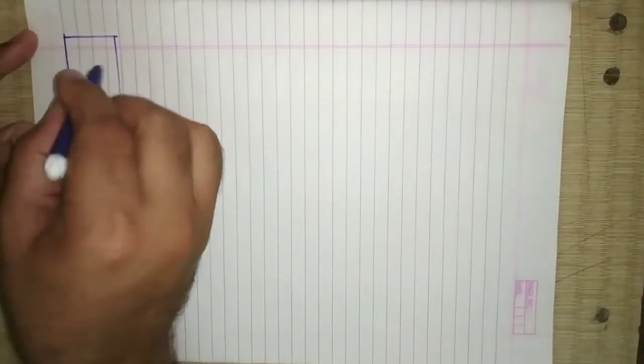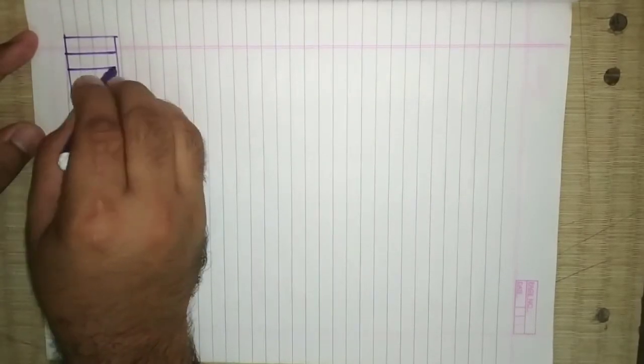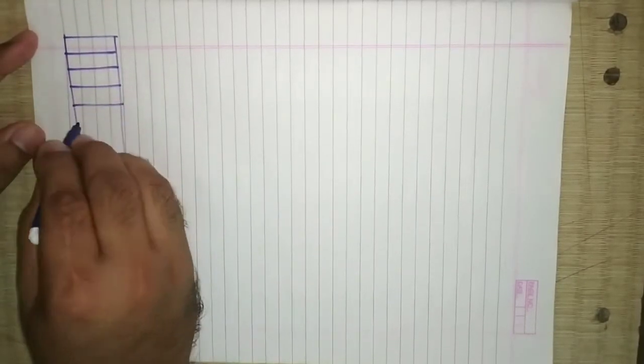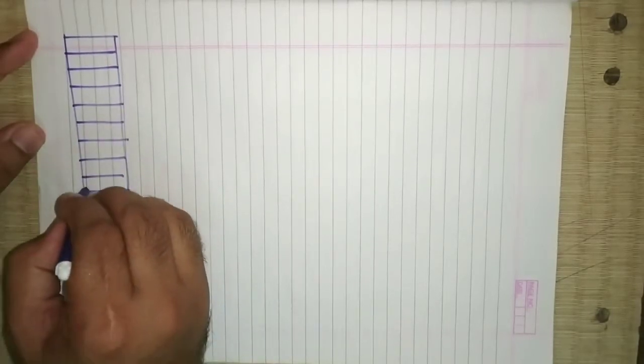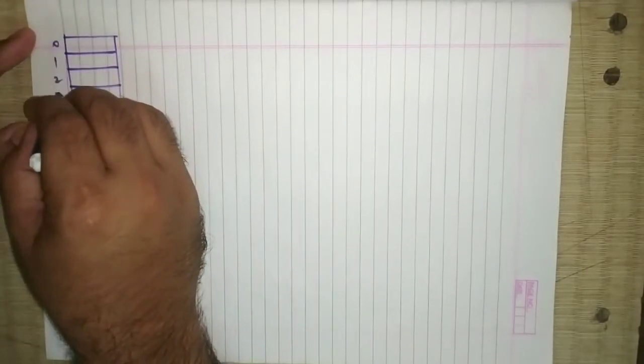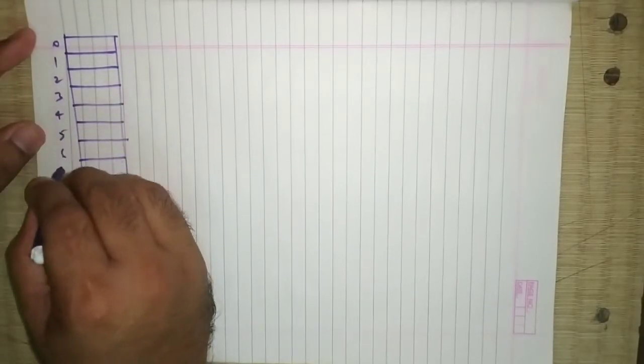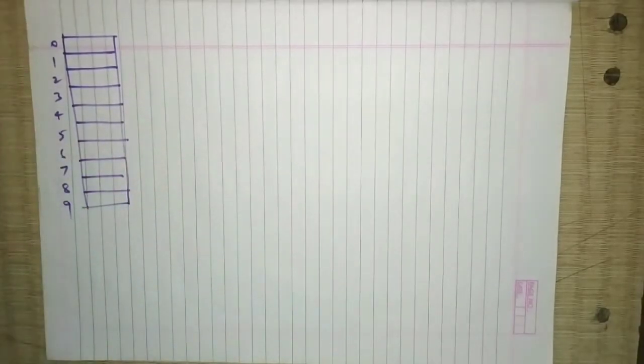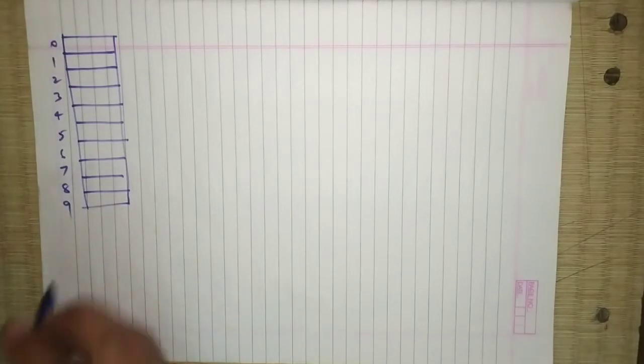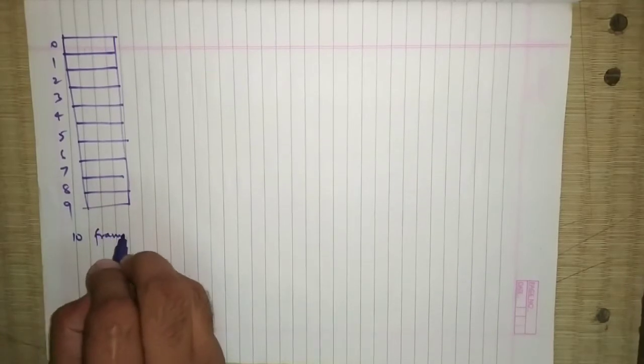So this is my main memory. I've divided the main memory into a number of chunks called frames. Numbering them 0, 1, 2, 3, 4, 5, 6, 7, 8, 9, so in total I have 10 frames.